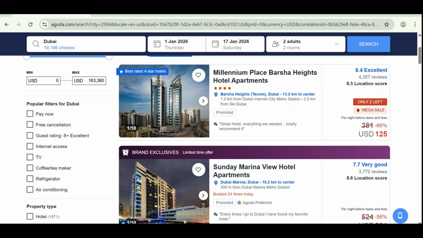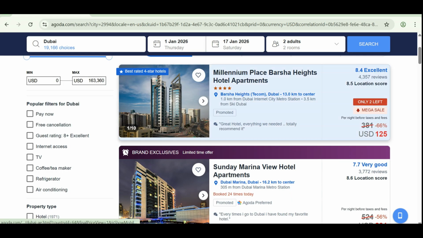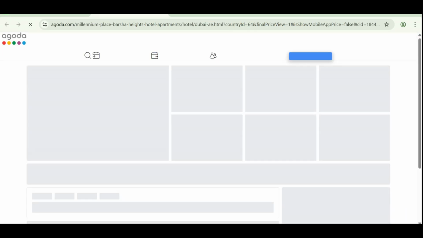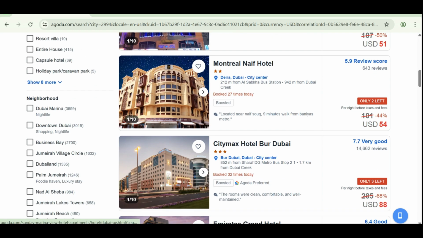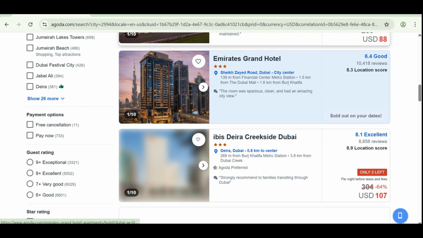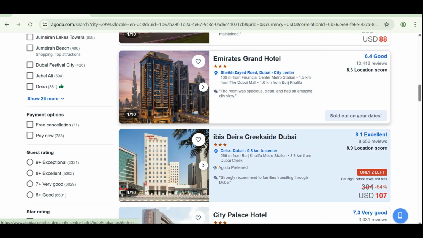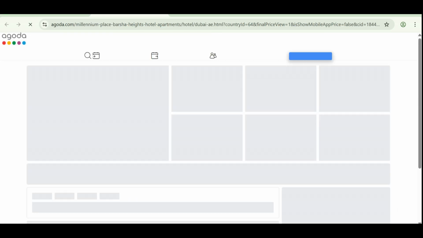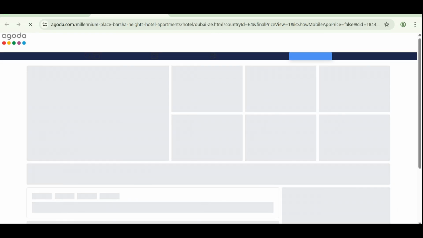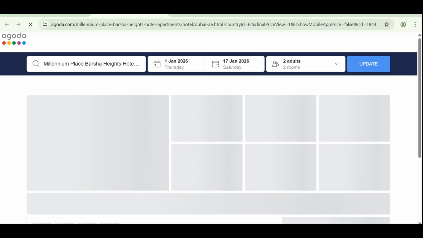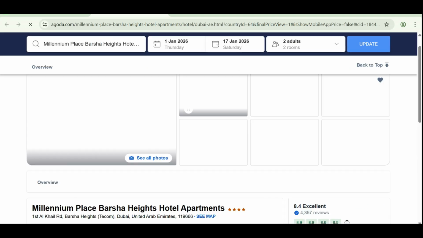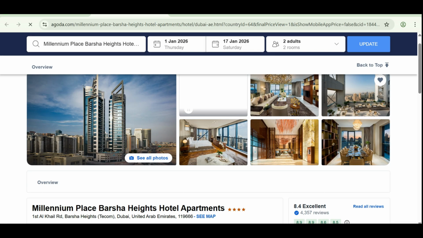So you can see now in Dubai they show new sites. If I click on this one, you can see it lists 4-star hotels, and they bring up the buildings that I can select. You can see they have reviews, they have everything I want to look for. Now I select which one I can join today. If it's a long stay, maybe I select 1 week or 2 weeks staying there, and you can book through there.